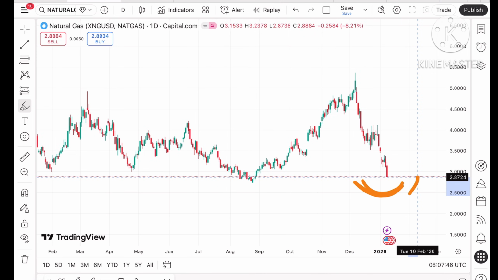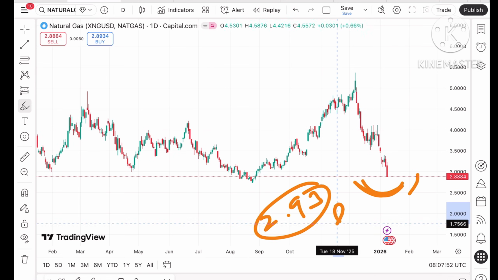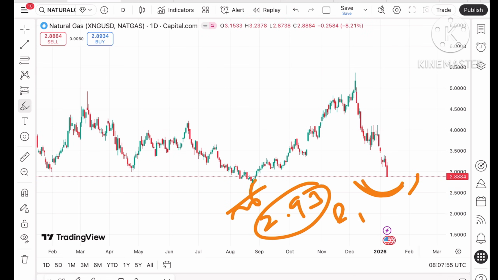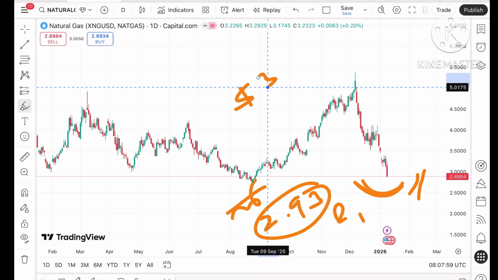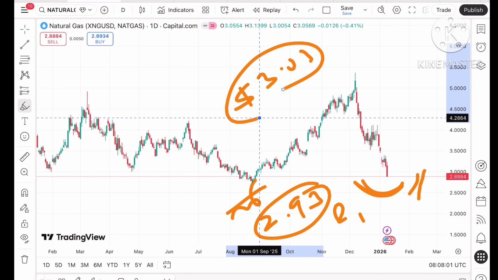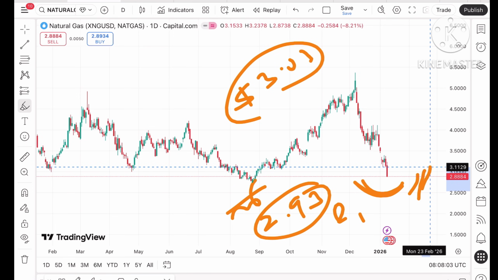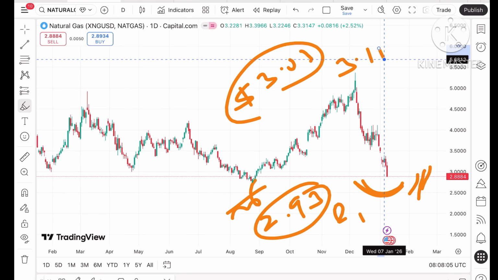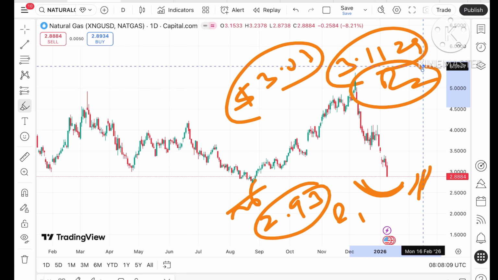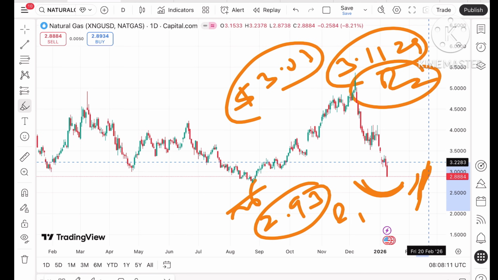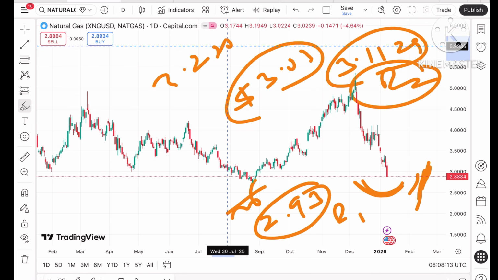See, suppose the price starts bouncing upside towards this level, so it has to go above a level of $2.93, which is a resistance one, and that level is already weak. So we can see the price can move up this level, and from there it can move towards $3.03. Okay, and once the price sustains above 3.03, the chance of going towards $3.31 will be there, and that is resistance 2. Okay, and if the price moves over this level, it can touch a level of $3.2283, which is